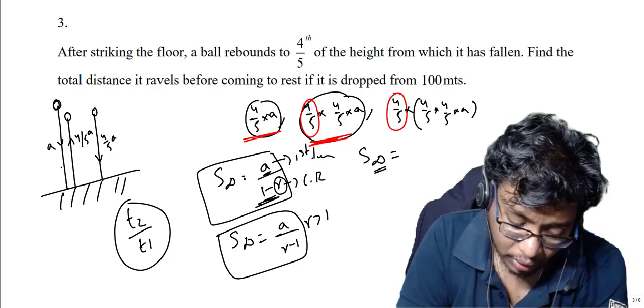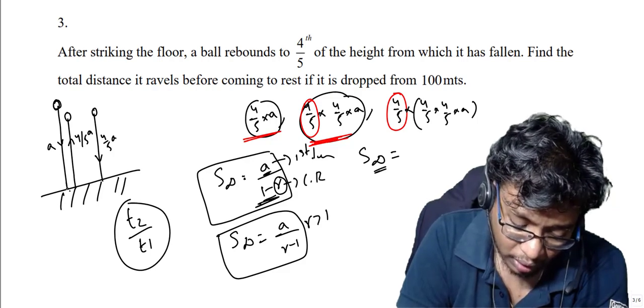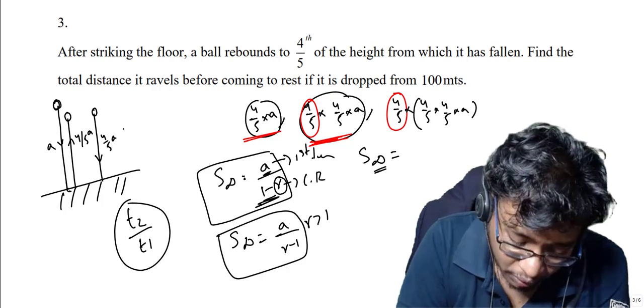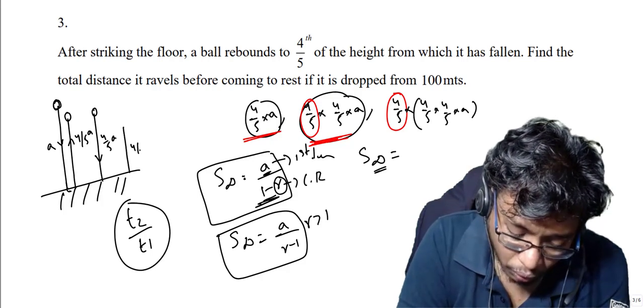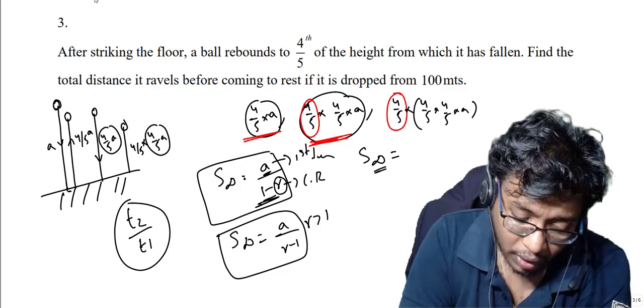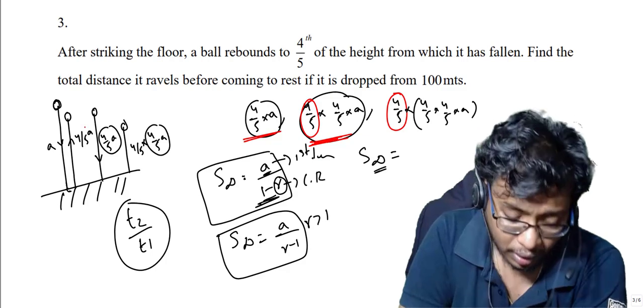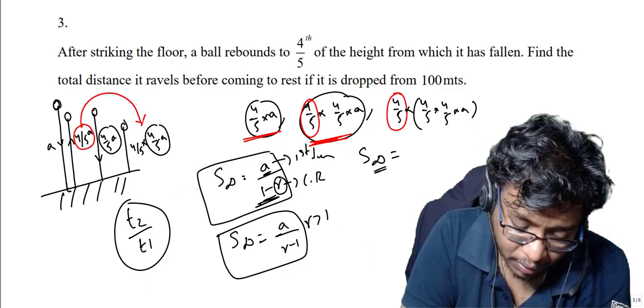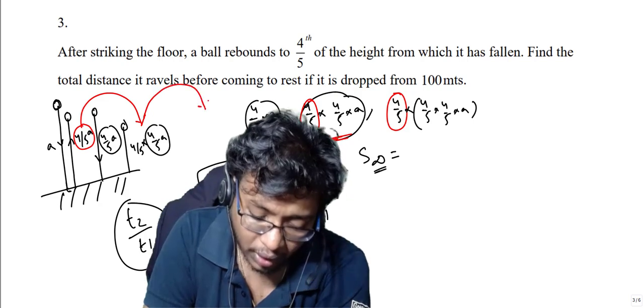Now for this first bounce, once it bounces back here is the second bounce. So while the second bounce, it will travel only 4 by 5 of this height. What is this height? 4 by 5a. So if you observe the pattern here, we are getting a GP series. So again it goes like this, right?